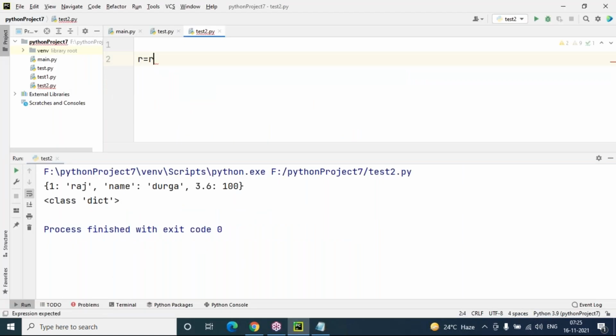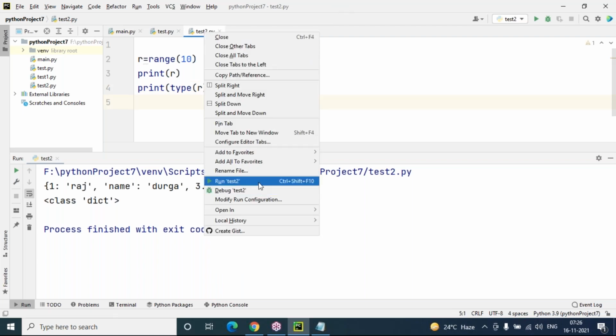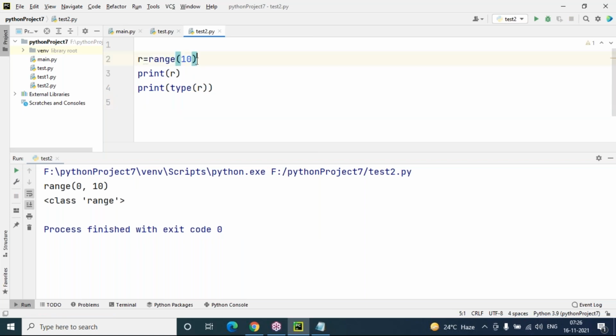Now you can see R equals range of 10, meaning 10 range of values I want to create. But by default range will start from 0 only. Now I'm trying to print R and print type of R. Now observe here, what type it is? Range type. But does it create the whole range collection like 0 to 9?